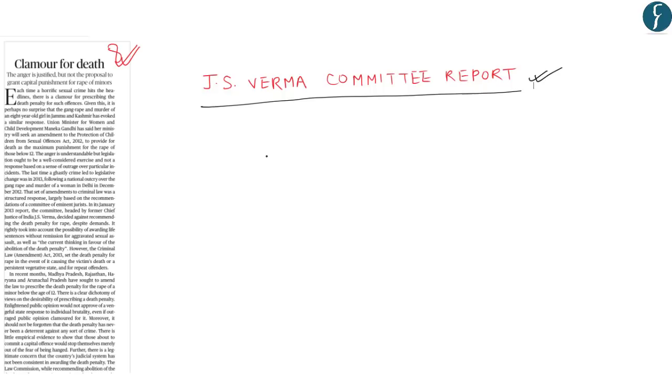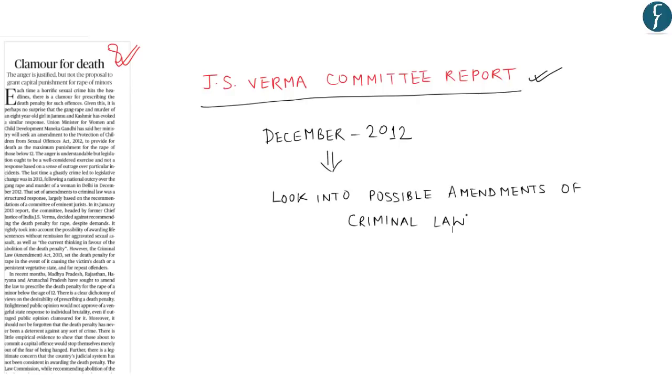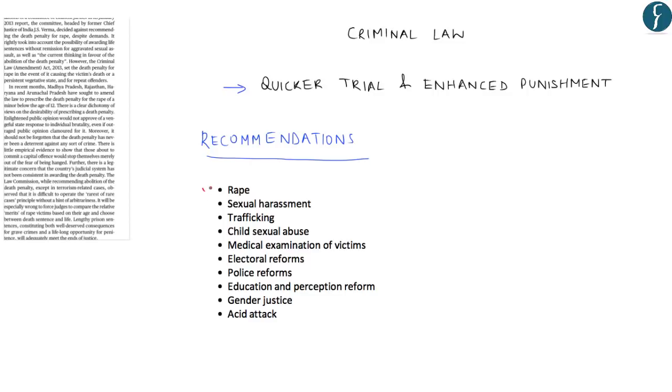This particular committee was constituted in December 2012 in the wake of the Nirbhaya rape case to look into the possible amendments of criminal law and also to provide for quicker trial and enhanced punishment for criminals committing sexual assault of extreme nature against women. This committee made recommendations on laws related to rape, sexual harassment, trafficking, child sexual abuse, medical examination of victims, electoral reforms, police reforms, education and perception reforms, gender justice and acid attack. So you must remember that this committee submitted a report on these particular issues.